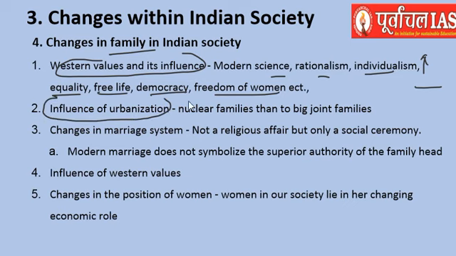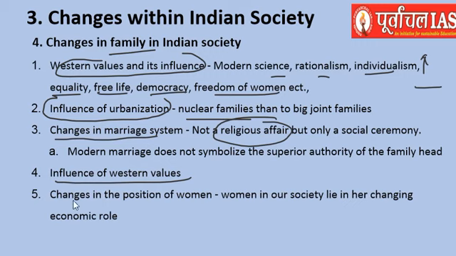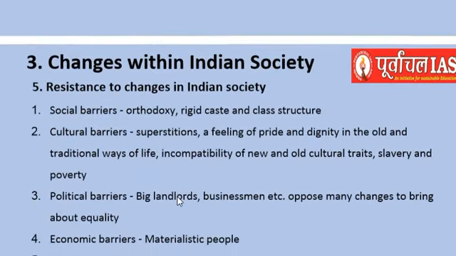Influence of urbanization, as we have already seen: more and more nuclear families are seen now. Changes in the marriage system have happened. It is not a religious affair. If you want to marry, you do, or you can just ignore that part of your life. Influence of western values has taken its position. Change in the position of women has happened. Similar changes have happened.